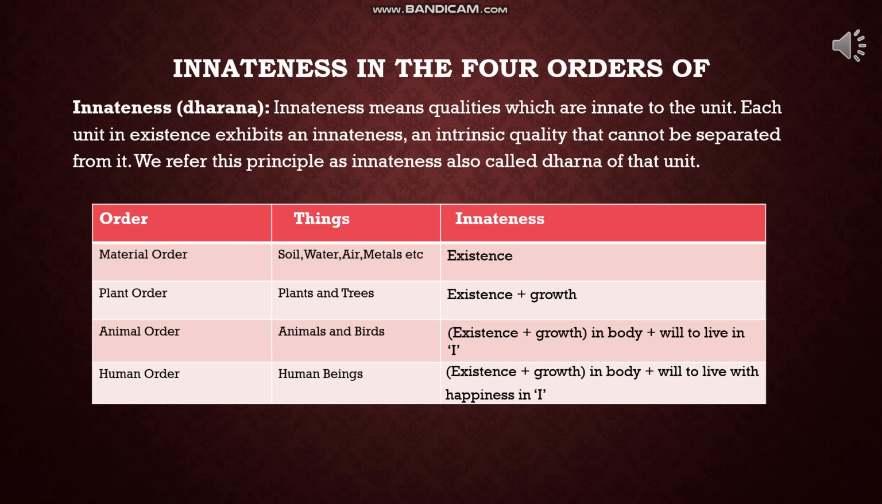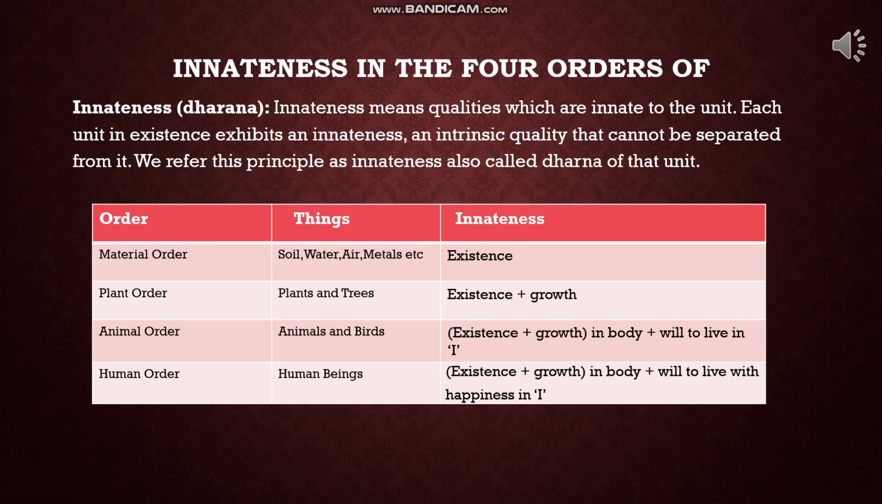Next is plant order. The innateness of plant order is existence plus growth. As you all know, plant or bio order is the development of the material order. It also has the innateness of existence, and in addition it exhibits growth. The principle of growth cannot be separated from any unit of this order. For example, if you have a plant, you cannot stop it growing. You can cut it, you can destroy it, but you cannot stop growing.